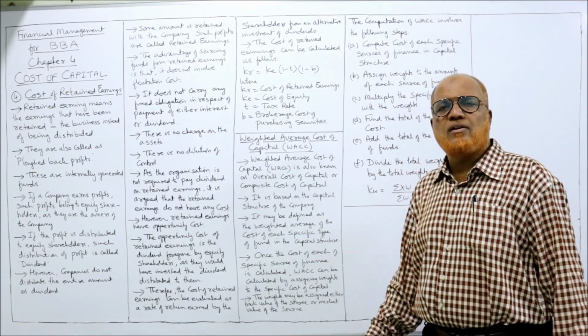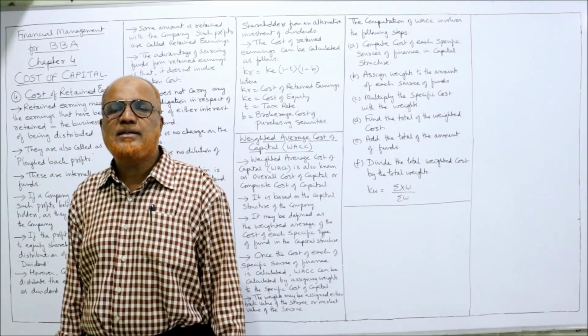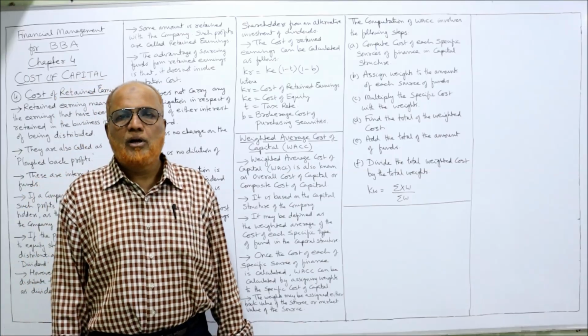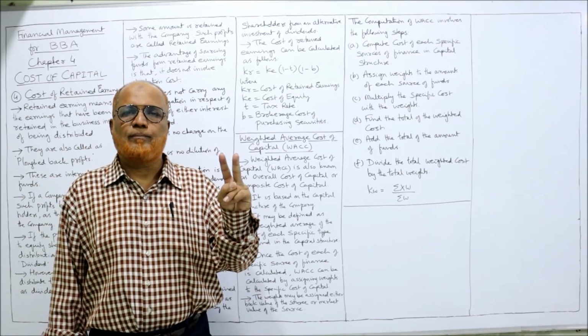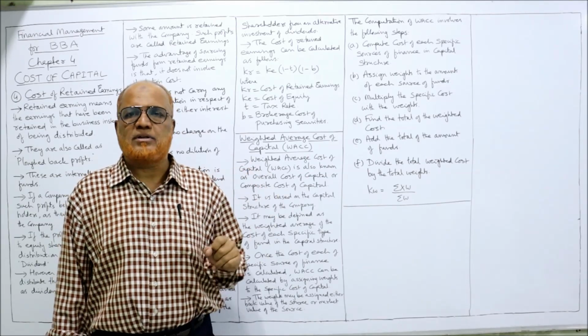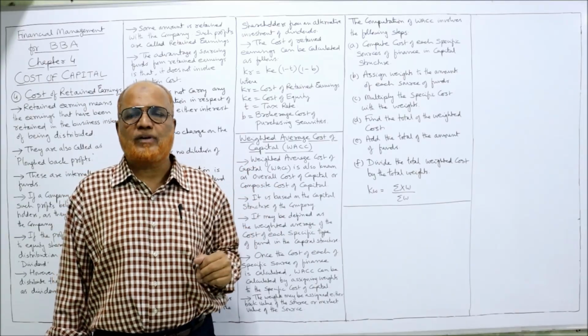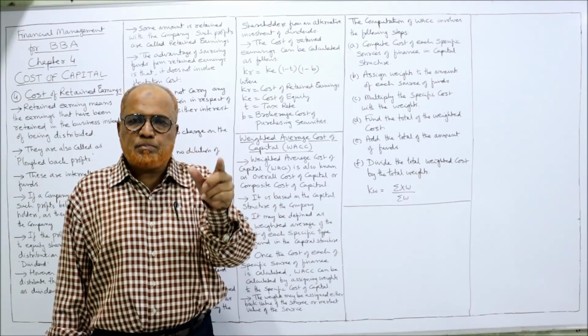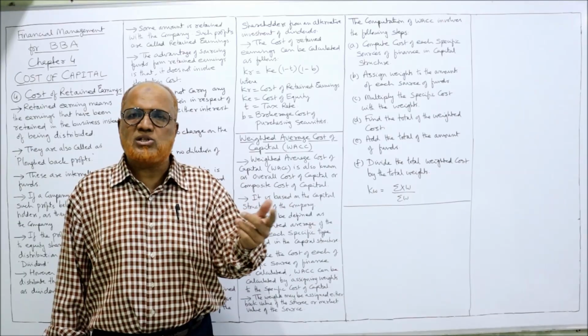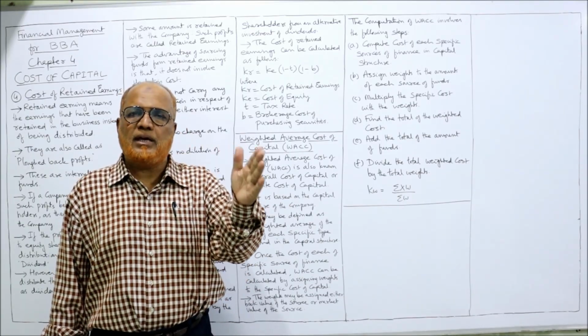Now, the last and final topic in this cost of capital is the weighted average cost of capital. Two steps are there. The first step, computing the specific cost of capital. The second step, computing the weighted average cost of capital. Computing the specific cost, already in the last video I have explained you how to compute KD, KP, KE.